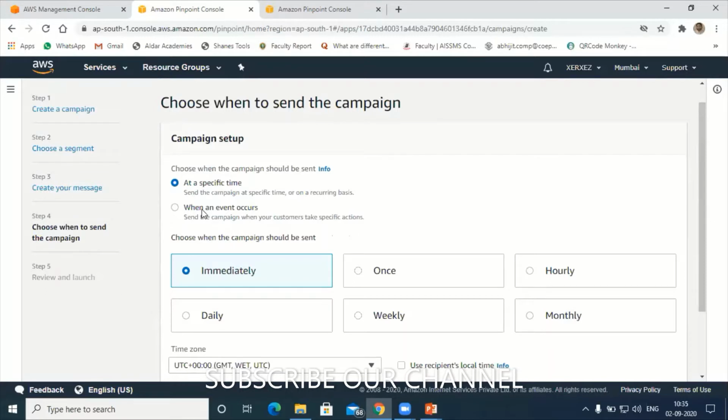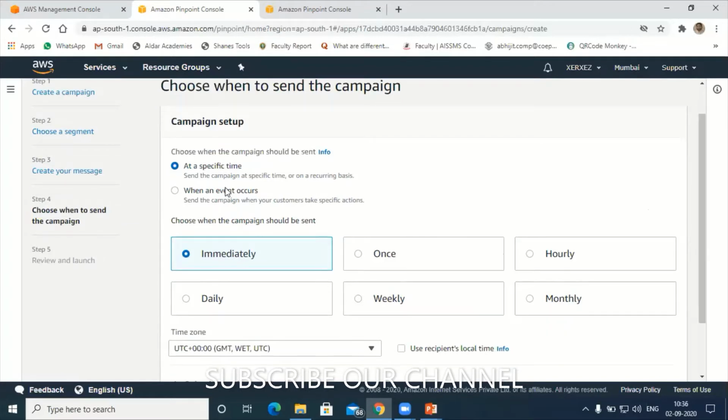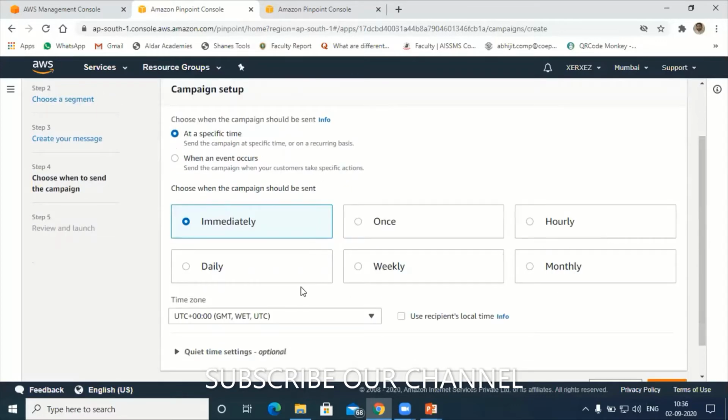When an event occurs, we will try to create one event using a Lambda function, then we can send the email or the messages using this option. Right now I'm doing digital marketing. So at a specific time, at once, I want to send to all the recipients here. The options are now, immediately, once, hourly, daily, weekly, or monthly, so you can schedule this. Right now I will choose immediately.